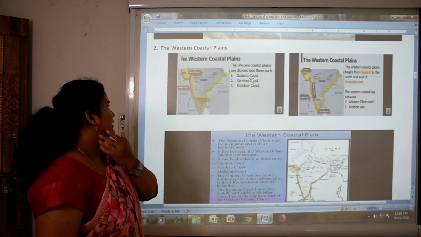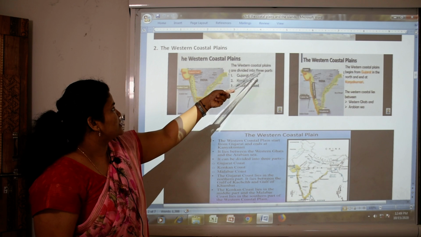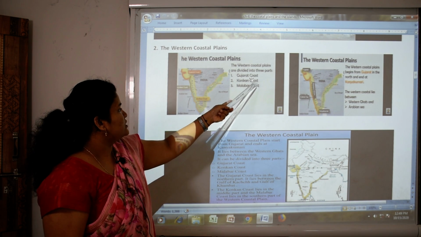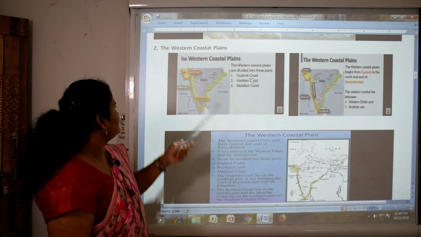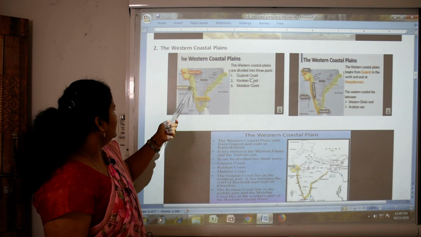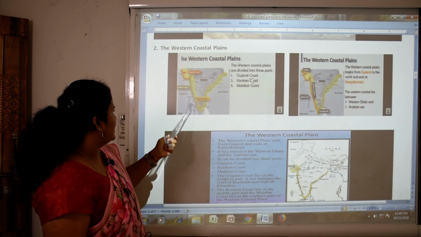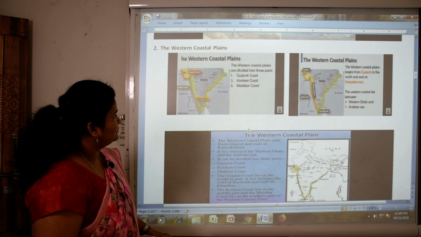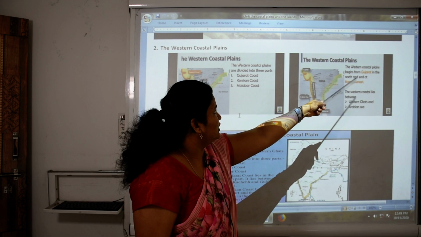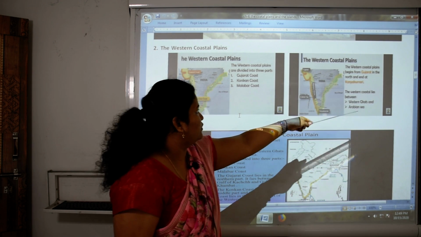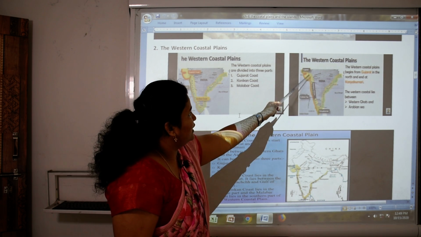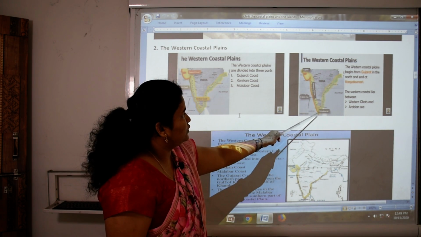the western coastal plains. The western coastal plains are divided into three parts, Gujarat coast, Konkan coast and Malabar coast. This is Gujarat coast, this is Konkan coast, and last this is Malabar coast. The western coastal plains begin from Gujarat in the north and end at Kanyakumari.